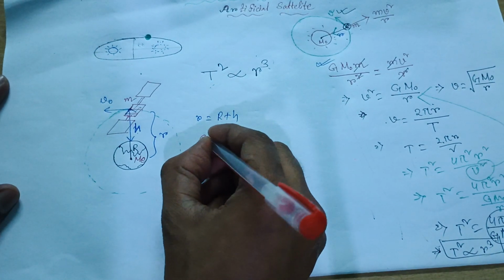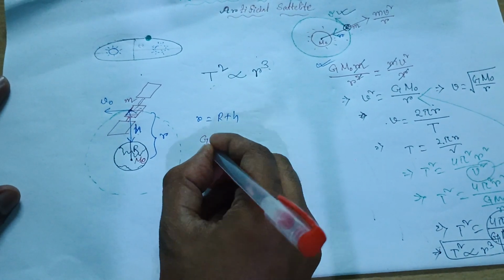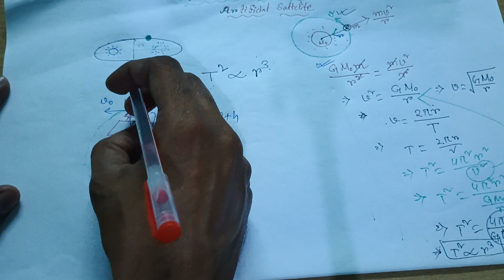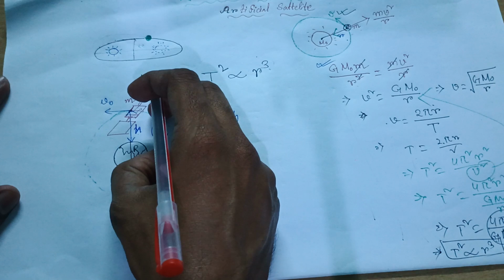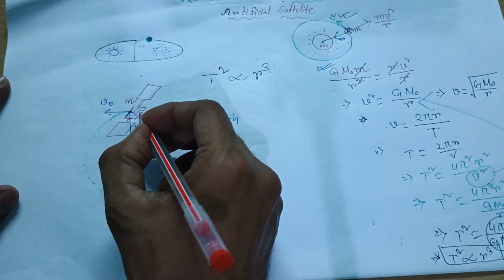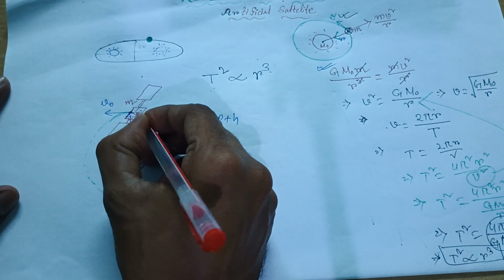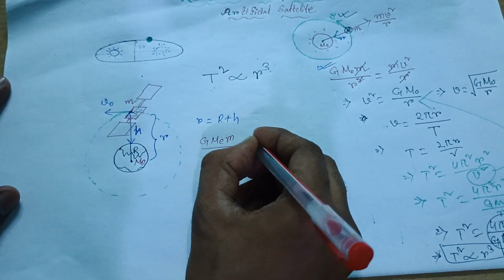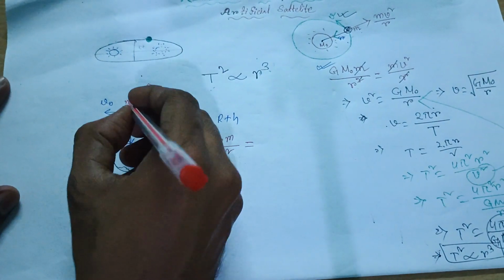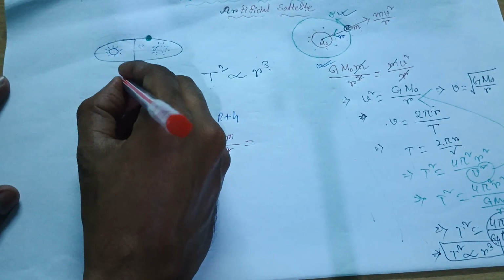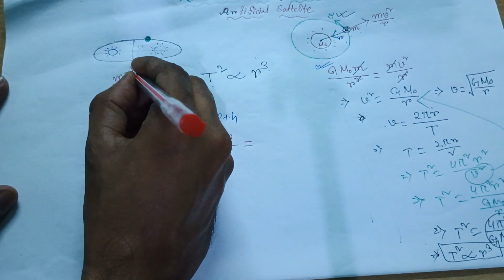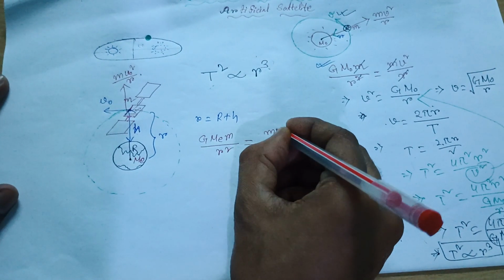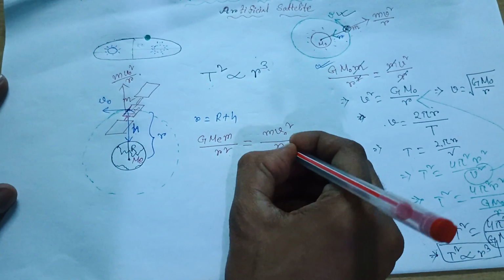So the same formula, G Me m by which r square? Only capital R, only h, or the whole, both, the smaller r? It should be the distance between the satellite and the earth, so that means the whole r square. Now it should be equal to what? The same: the outward force, that is m v0 square by r. The terms are different only for this case.